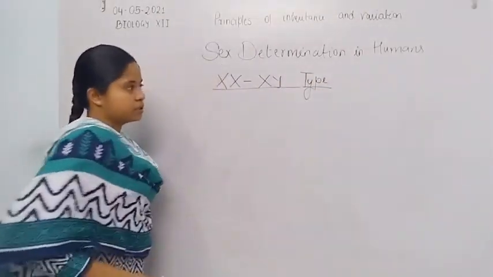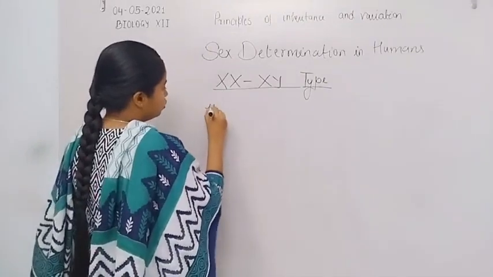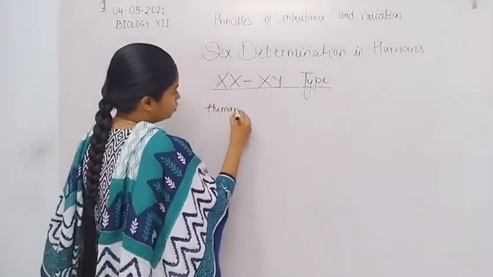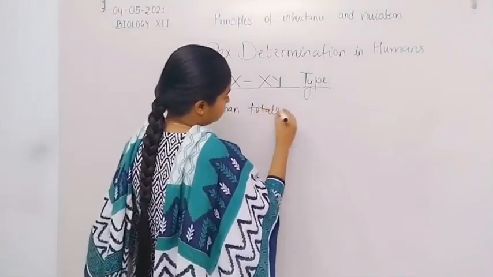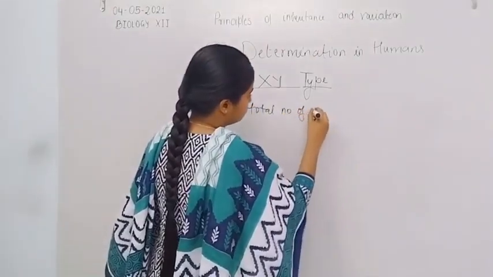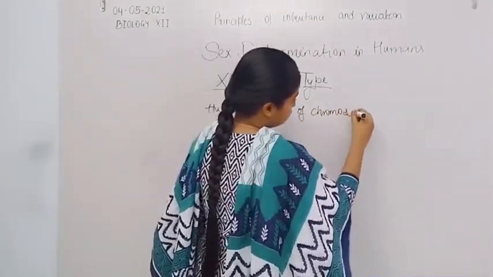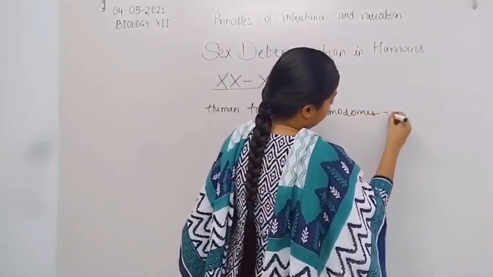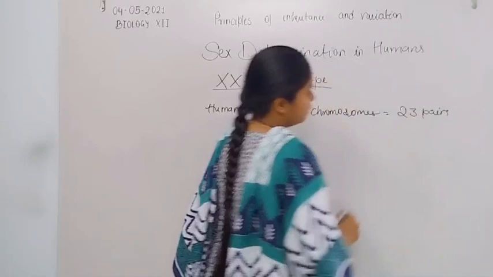In human, the total number of chromosomes is 23 pairs.